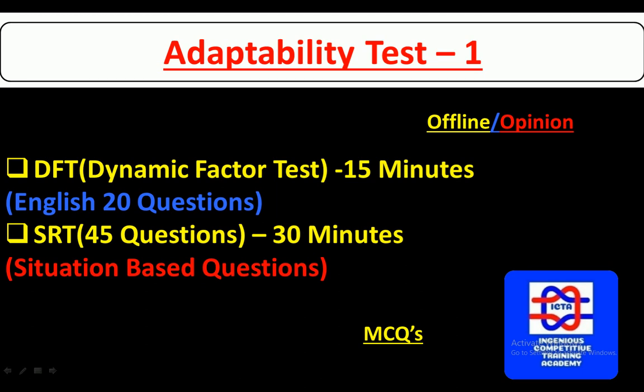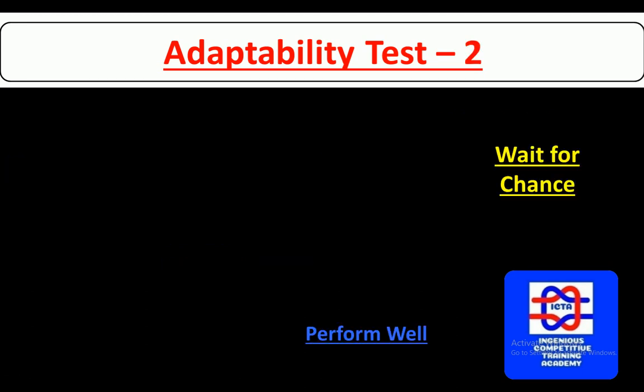In English you will be given 20 questions to attend. Then the situation reaction test: 45 questions will be given within a span of 30 minutes, and you have to write whatever feasible answer you feel.